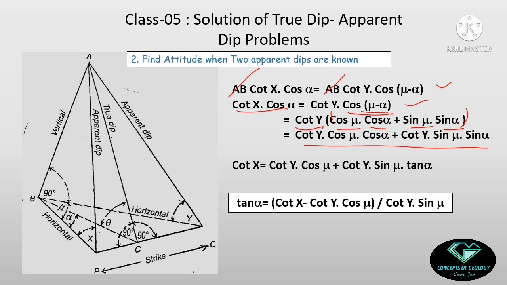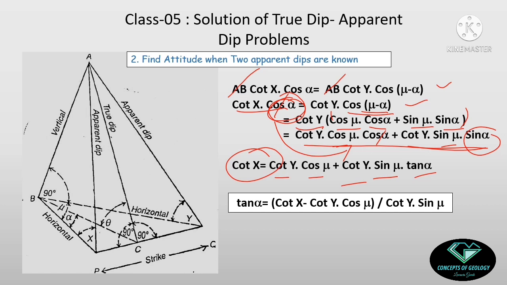Now I will send this cos alpha value to this side of the equation. So ultimately cot X is divided by this cos alpha and this cos alpha is cancelling. So I am having cot Y cos mu, okay, and from this part I am having cot Y sin mu, and sin alpha by cos alpha, it is becoming tan alpha, okay.